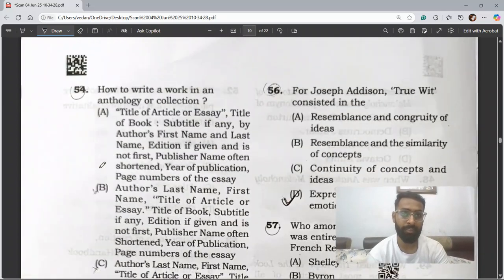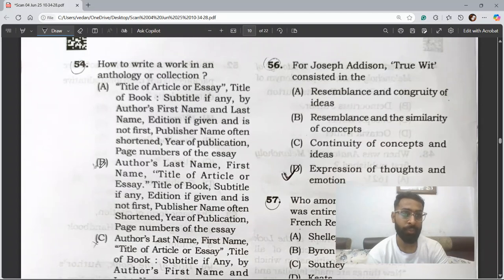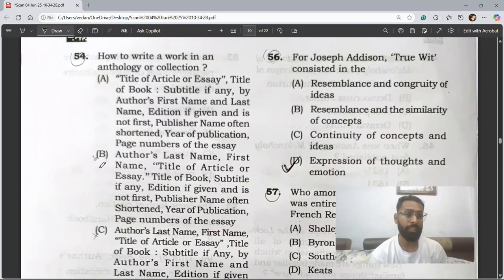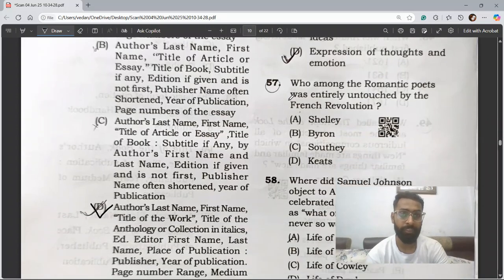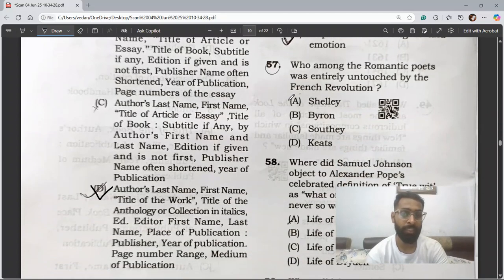Question number 56. For Joseph Addison, true wit consisted in, the correct answer is A, resemblance and contiguity of ideas. Question 57. Who among the Romantic poets was entirely untouched by the French Revolution? Out of these four options, Shelley, Byron, Southey, and Keats, the one who was untouched by the French Revolution, the correct answer is option number D.